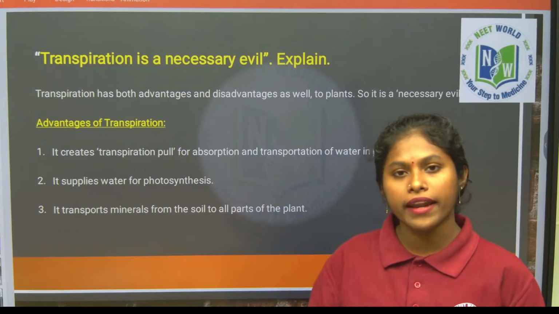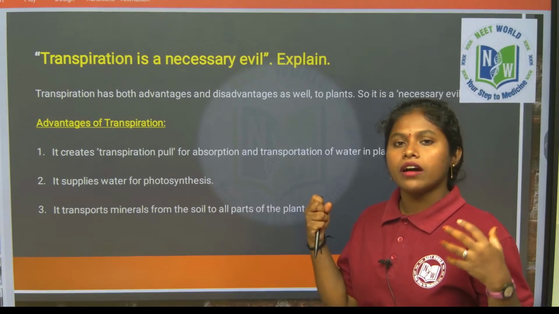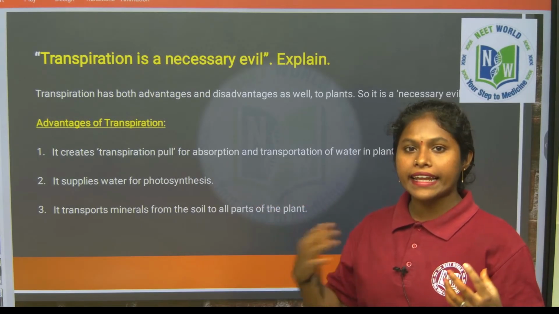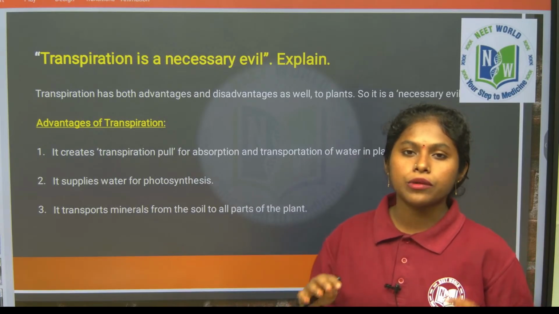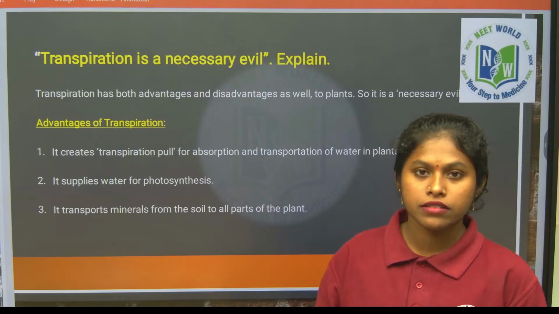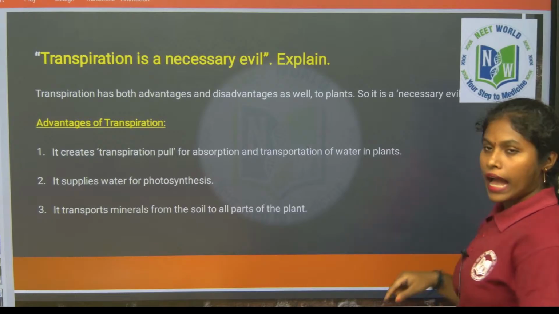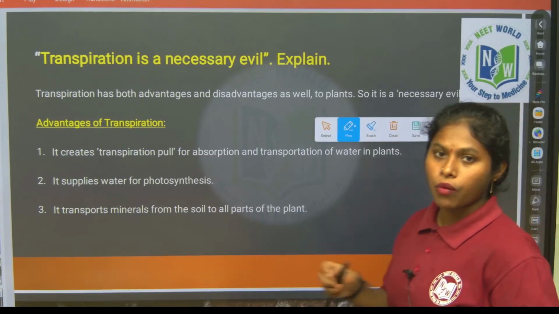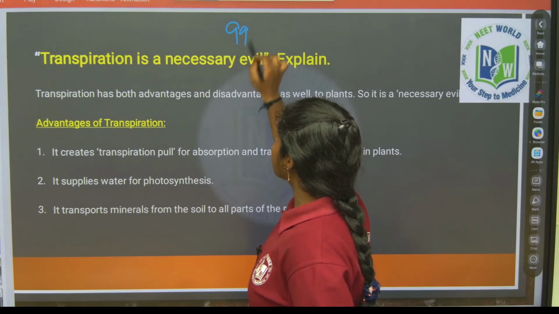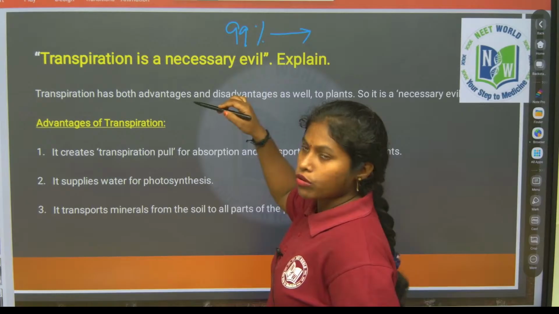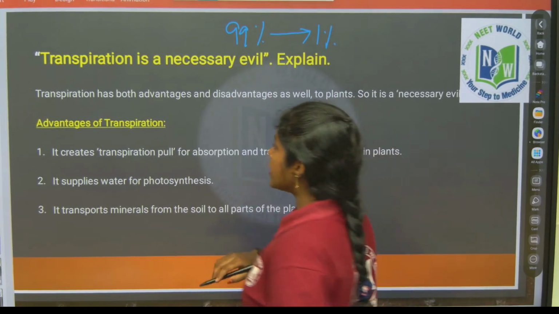One of the required elements is water, from the stomata opening. When the stomata is opening, the plant takes carbon dioxide from the environment and water from the soil, and with the help of sunlight it prepares photosynthesis. So the transpiration pull is helping the plant to get the water. Out of 100% of water, 99% is evaporated from the leaf. Only 1% of water is utilized by the plants. Got it?